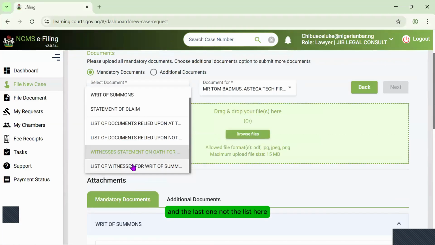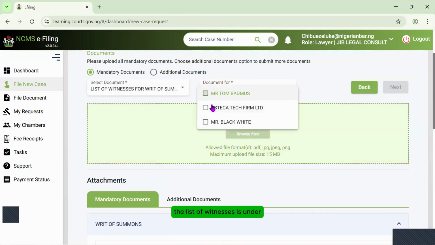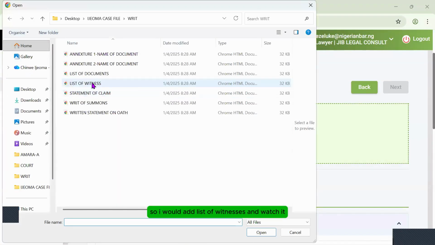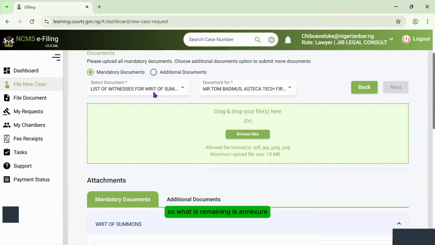And the last but not the least here, list of witnesses for writ of summons. So this is list of witnesses. In the live environment, the list of witnesses is under your additional documents, but here it's compulsory. So I would add list of witnesses and watch it. We have picked all these documents. So what is remaining is annexure.